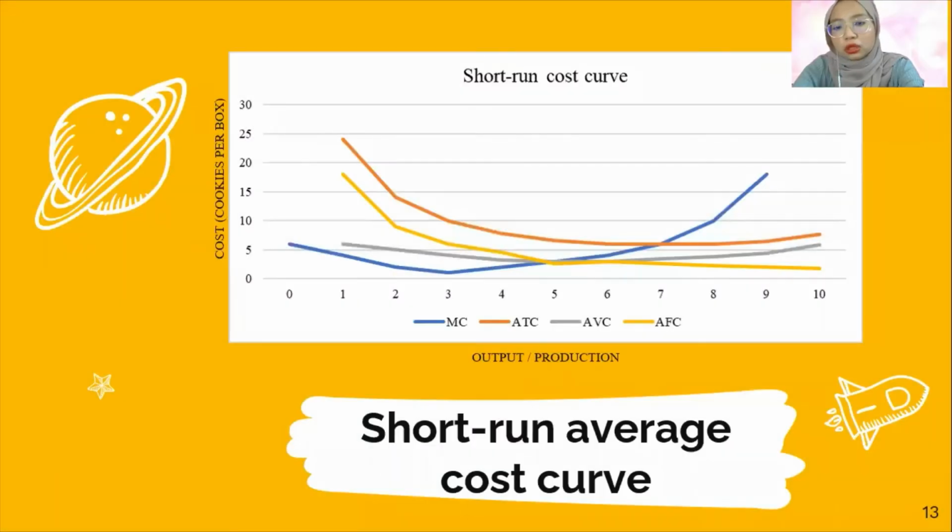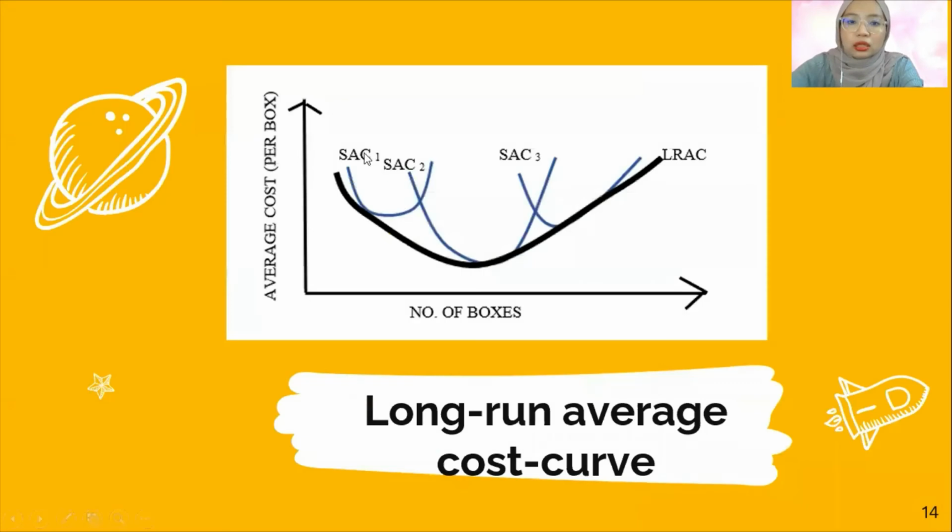So this is the short run average cost, and this is the long run average cost. The long run is the tangent.